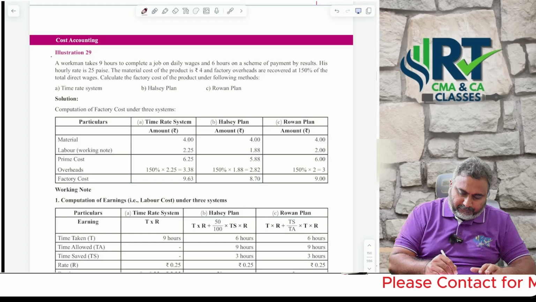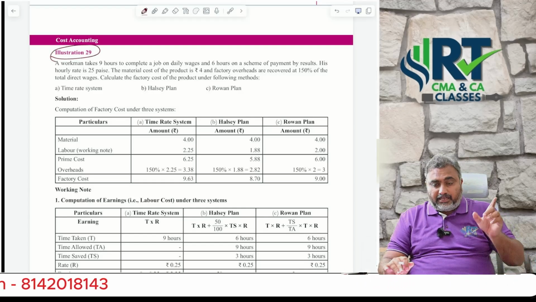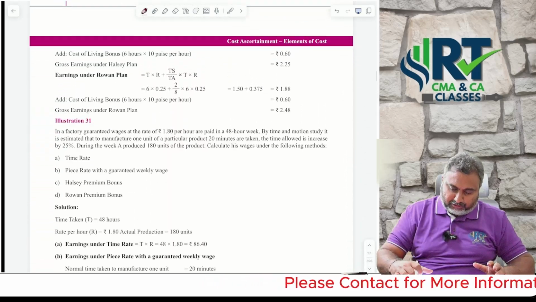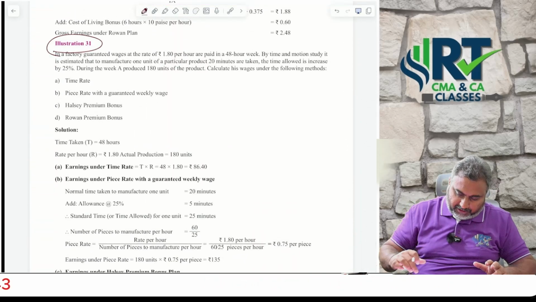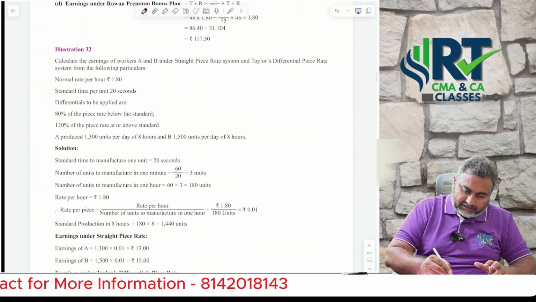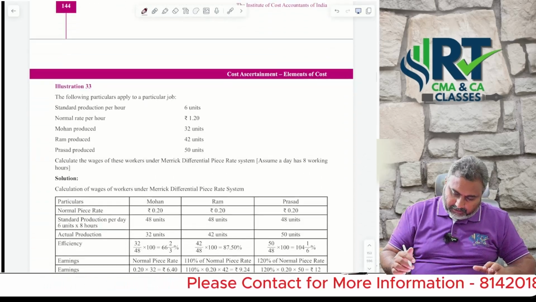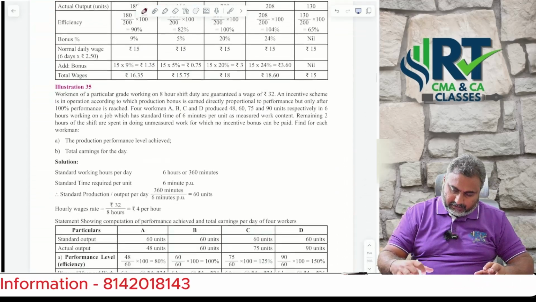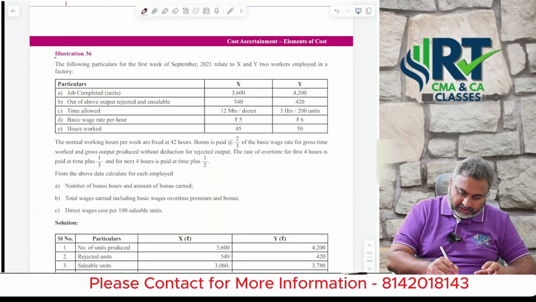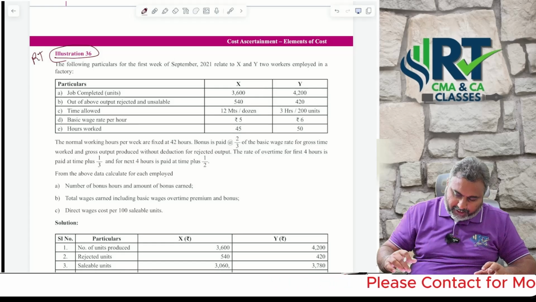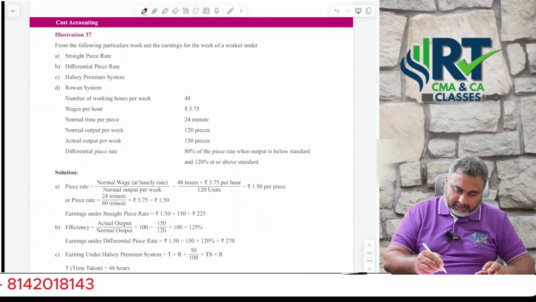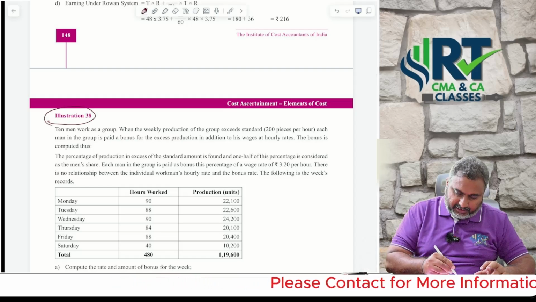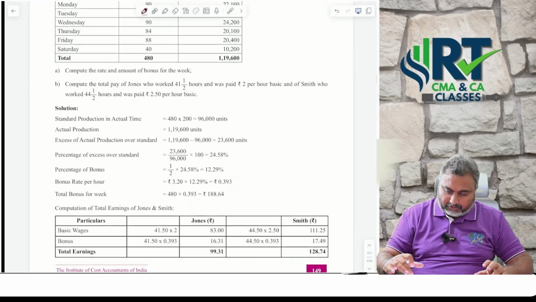Sir, I am not saying to focus only on those questions in employee costing. These questions you must and should do. Later on, if time permits, go with the other questions. Illustration number 29, sir. Illustration number 31, sir. If you go with the 5 marks range questions, you can focus on this question as well as illustration number 36, an important question, as well as illustration number 37, and illustration number 38. Give a 5-star rating for this particular question.